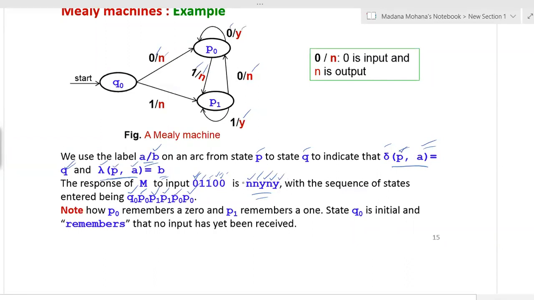So like that, we can write the associated output sequence based on the inputs along with the state sequences. Here one note you have to remember: p0 remembers a 0 and p1 remembers a 1. State q0 is initial and remembers that no input has yet been received.